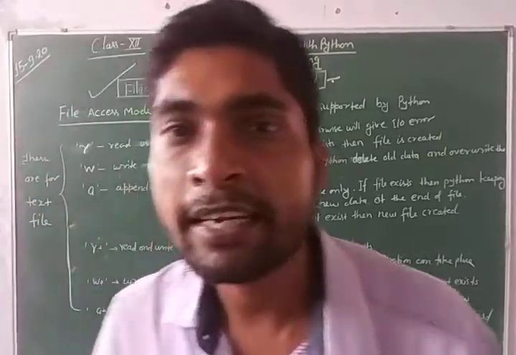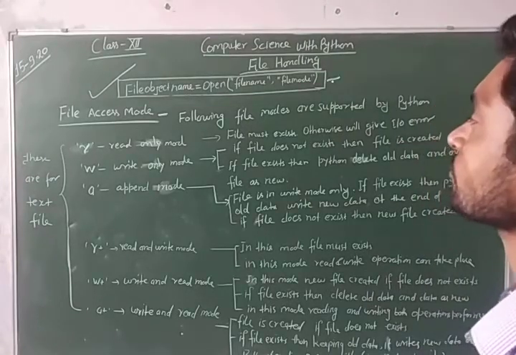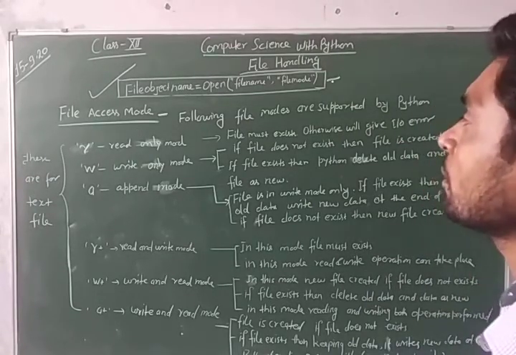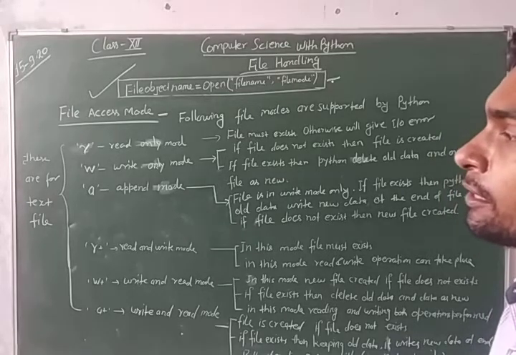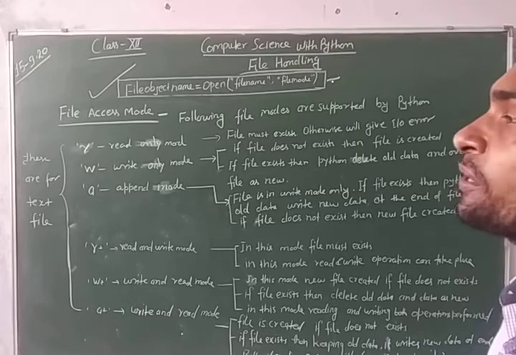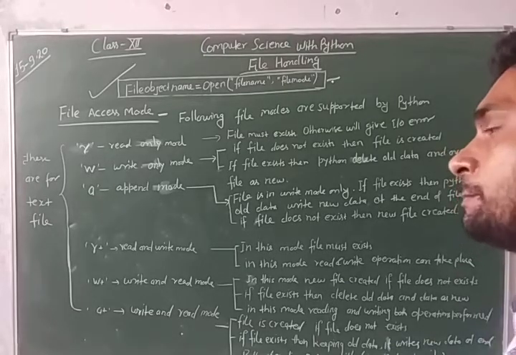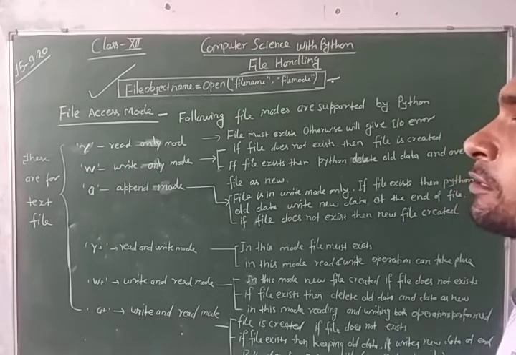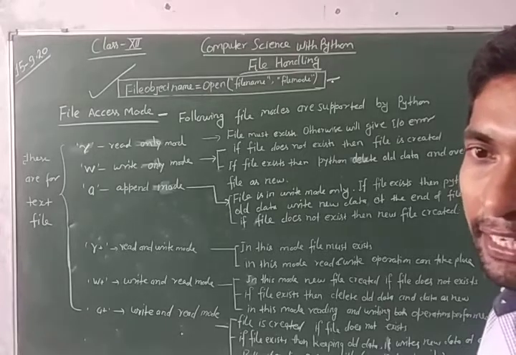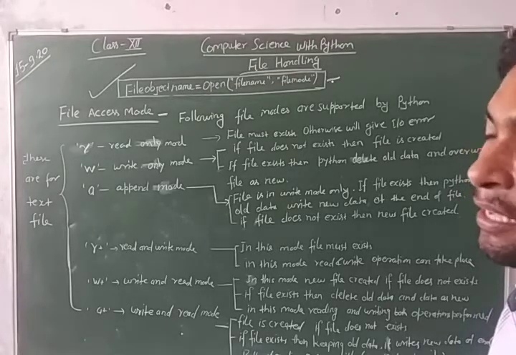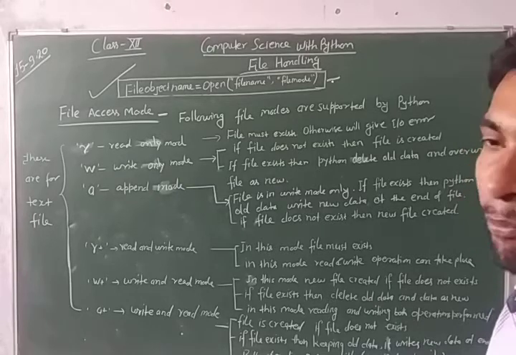Students, let us talk about file access mode. I have told you file access mode says which kind of operation can be performed on the file. Mostly three kinds of operations are performed on the file, that is read operation, write operation, and modifying the contents, the modification operation.